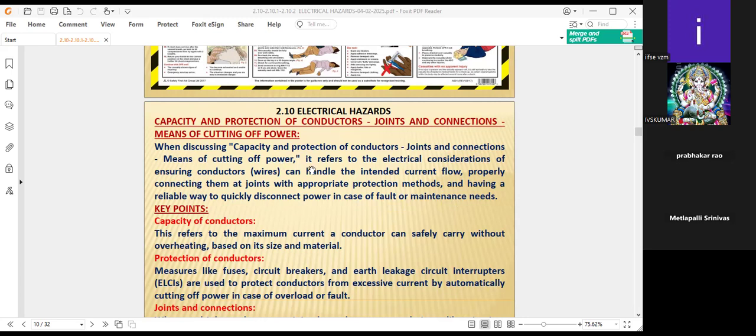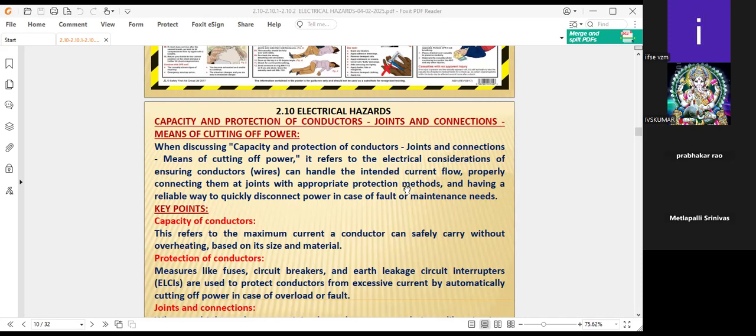Here, what he is telling is that though there are joints, in joints also we have to follow correct methods of jointing, with correct tape jointing and correct joining, not combining two wires or three wires together. You have to separately insulate and separately tape where the joints are coming. Current flow is there, so properly connect them at joints with appropriate protection methods.